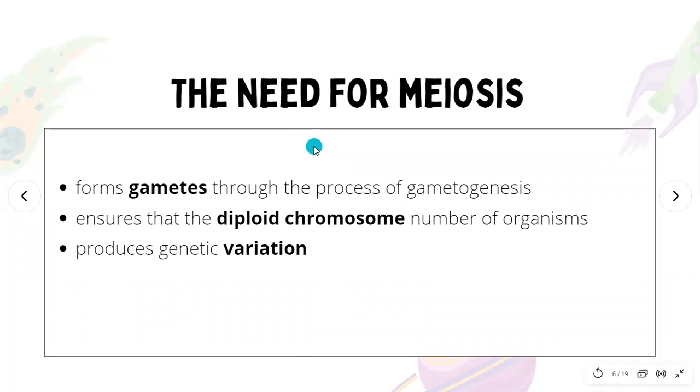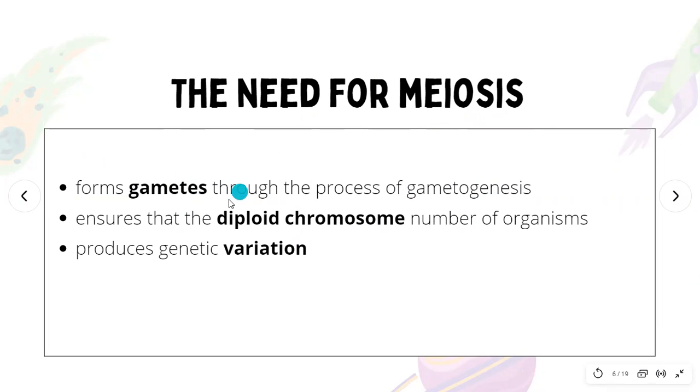So the need for meiosis: why do we need to have meiosis? The aim of meiosis is to form gametes through the process of gametogenesis, so it's for reproductive organs to produce gametes. Mitosis is for the somatic cells, which are the rest of our body cells, to produce normal cells. But meiosis is just for our reproductive organs to produce gametes.